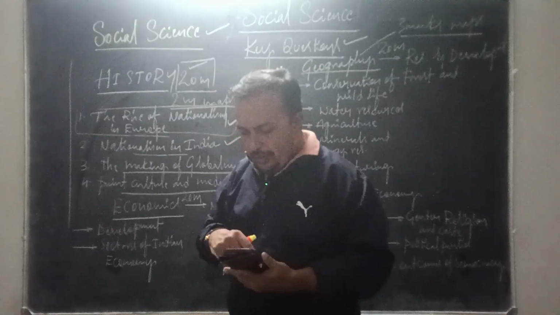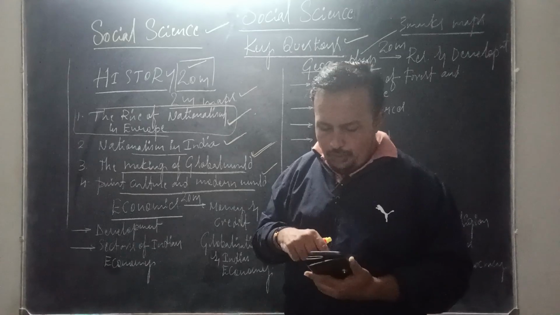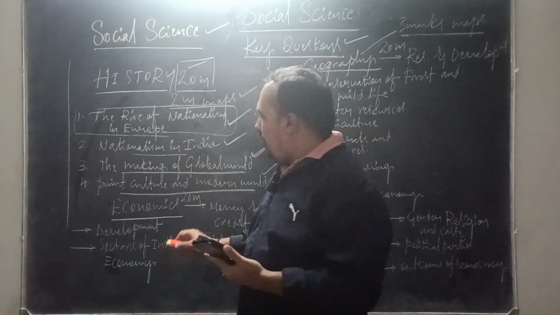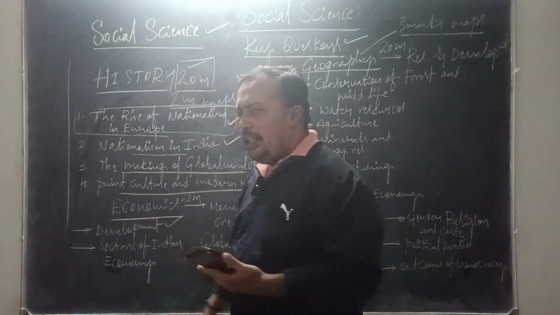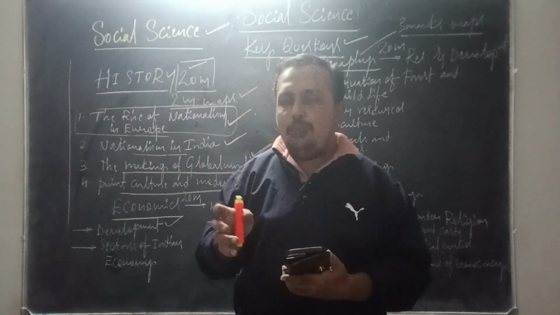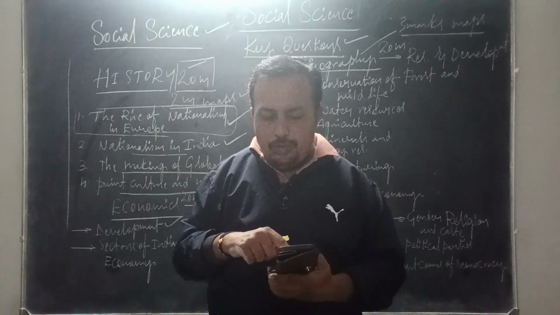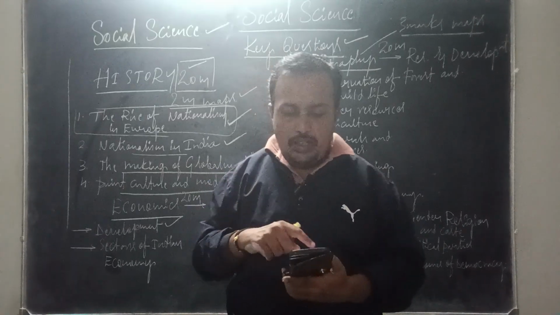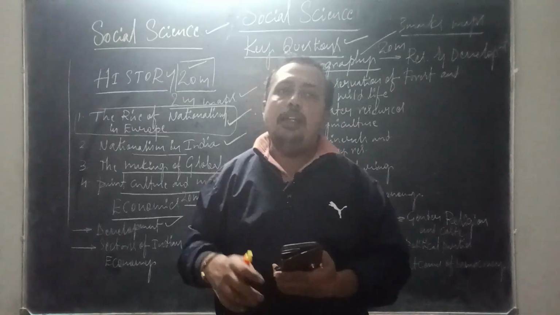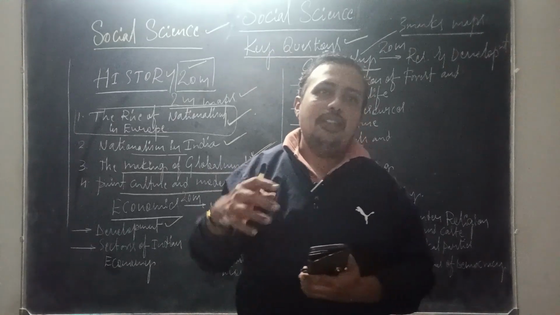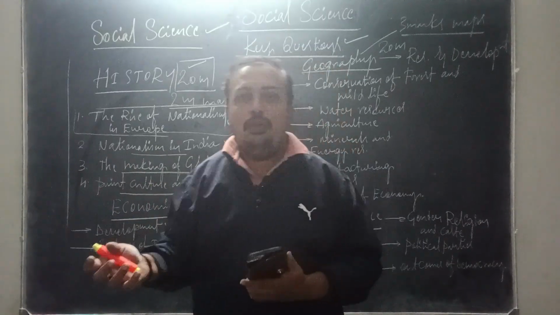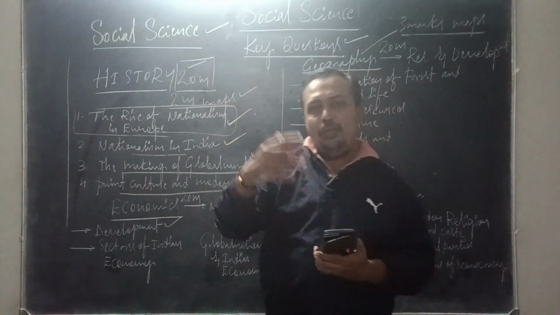So next we will move into another segment of your social science, that is economics. So economics first chapter, development. It is a very easy chapter which has 2 marks and 1 mark questions in it. So what are the characteristics of developed countries is a 2 marks question. Income and other goals other than materialistic things, money, what are all the things required to live a happy life. So those are all 2 marks questions.